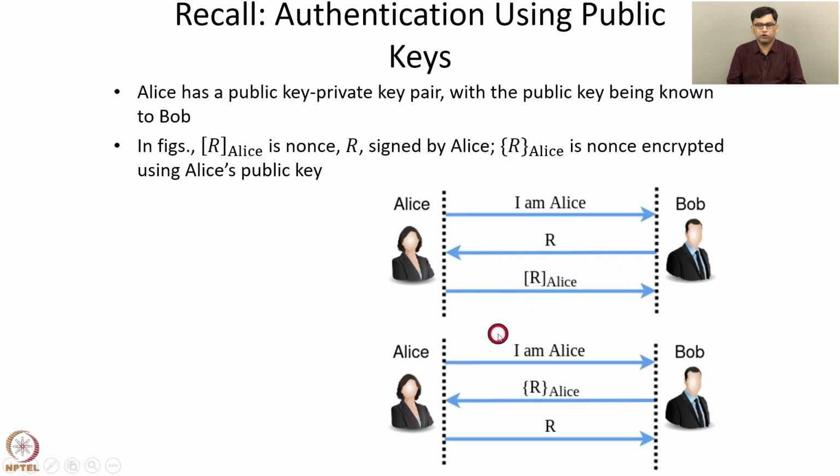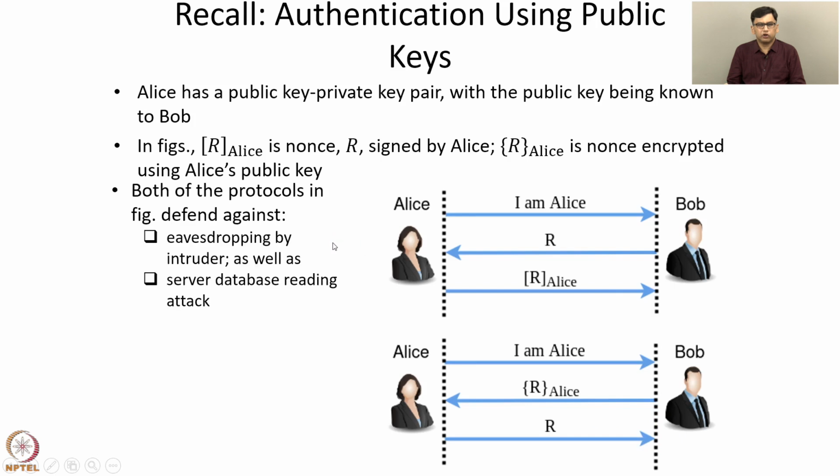In this second protocol, Alice initiates the authentication by sending "I am Alice". Bob selects a nonce R and encrypts it using Alice's public key and sends the result to Alice. Alice decrypts it using her private key and sends the recovered nonce to Bob, and Bob checks whether that is indeed the nonce he had selected.